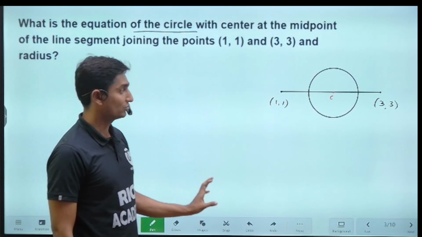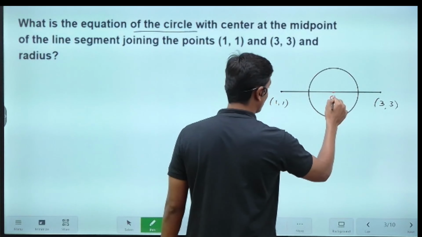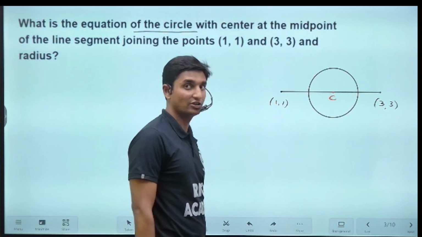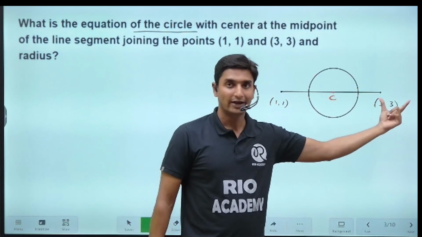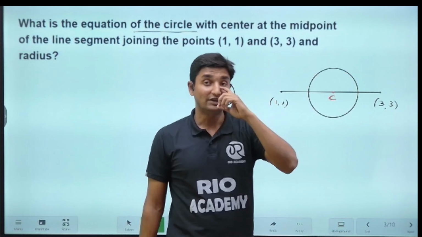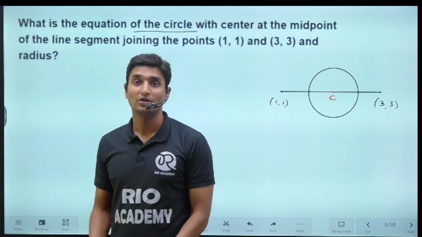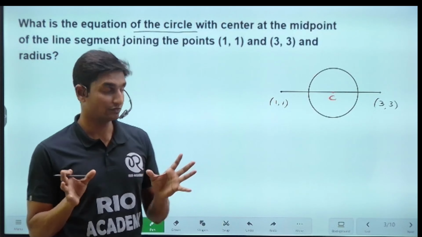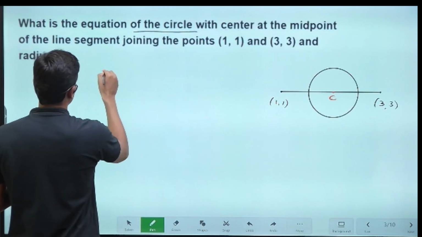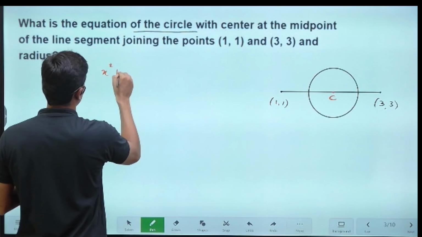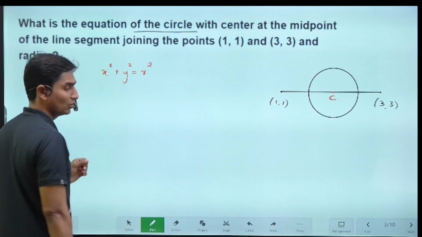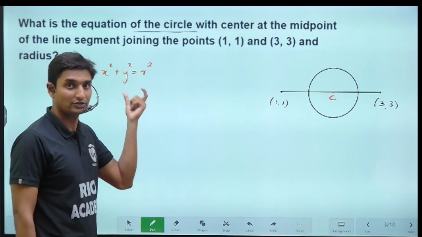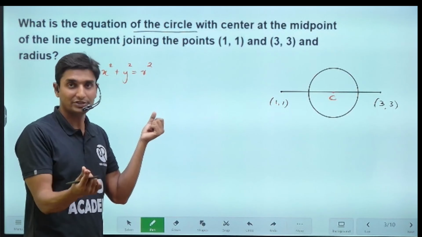You have to find the equation of the circle which has its center at the midpoint of a line segment joining 2 points (1, 1) and (3, 3). Basically, guys, if you want to find the equation of the circle, the basic equation is x squared plus y squared equals r squared. But this equation applies for a circle whose center is at the origin.